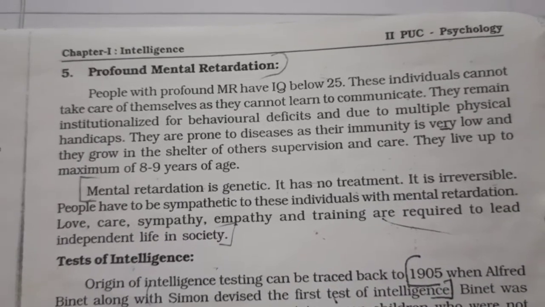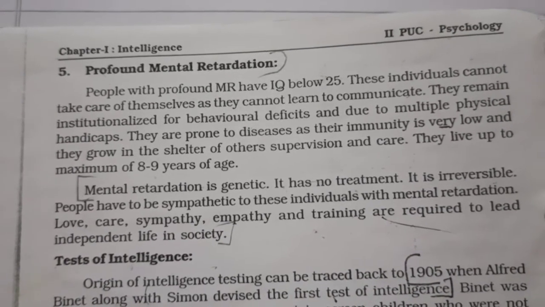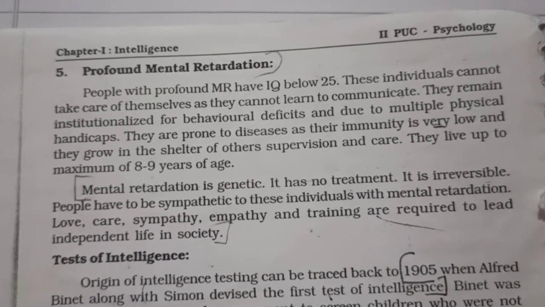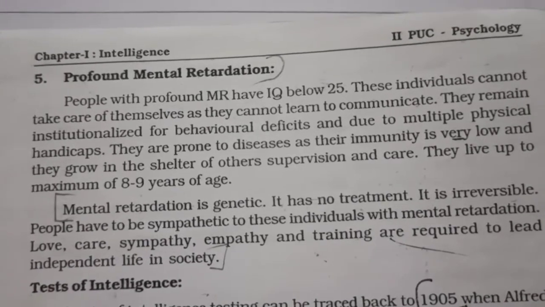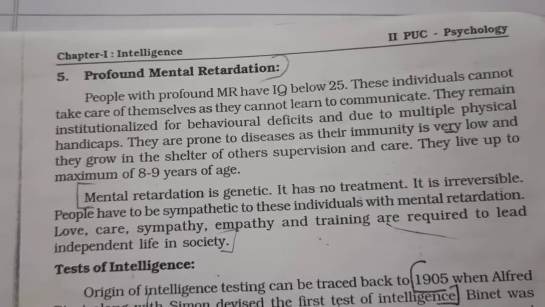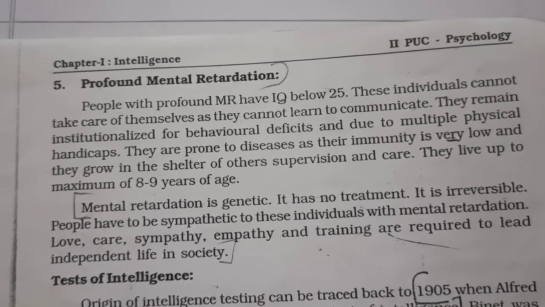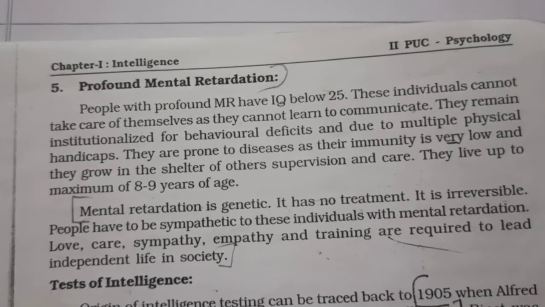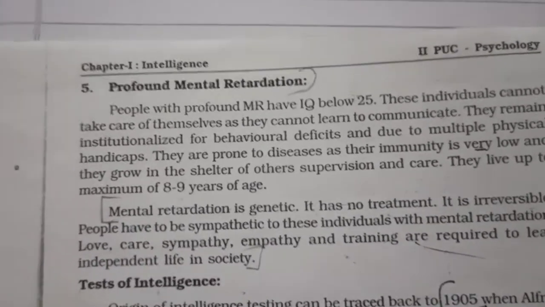Mental retardation is genetic, it has no treatment, it is irreversible. People have to be sympathetic to these individuals with mental retardation. Love, care, sympathy, empathy, and training are required to lead an independent life in society. These people need someone to take care of them. We have to be friendly, we have to take care of them, and we have to feel sympathetic and empathetic towards them. Okay, we shall stop here.